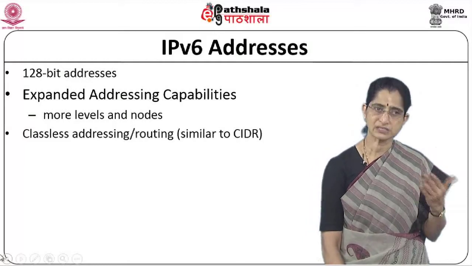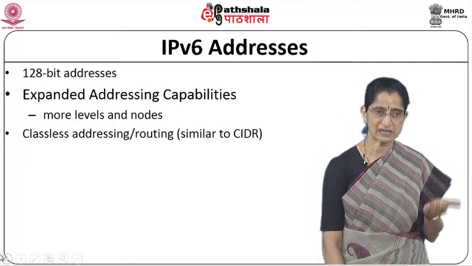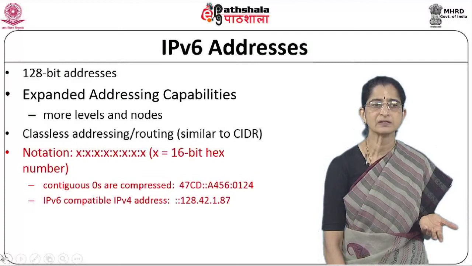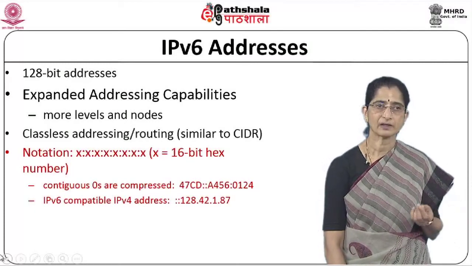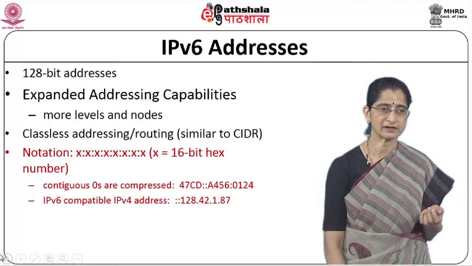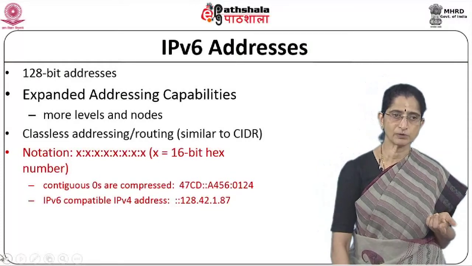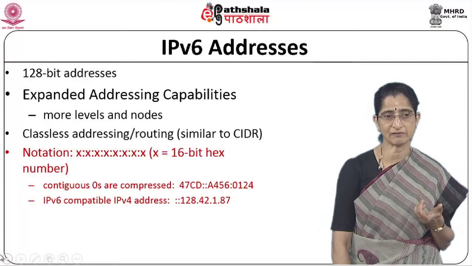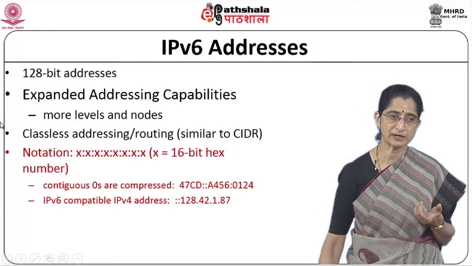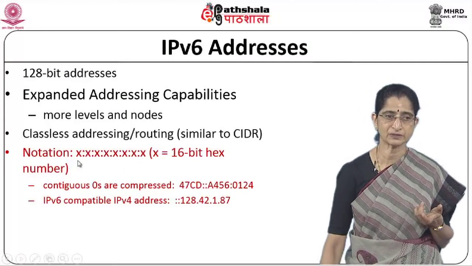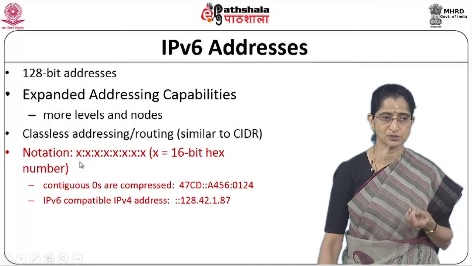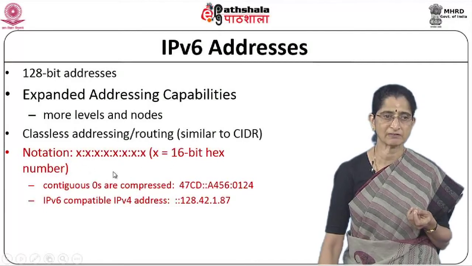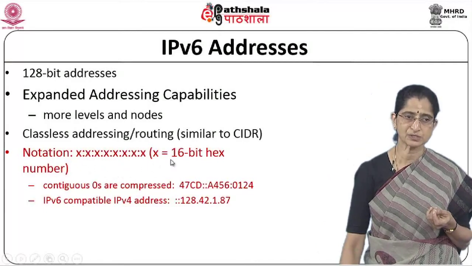The idea followed is something very similar to CIDR, that is, you have a classless addressing mechanism, so that it becomes easy to aggregate the addresses and it gives you flexibility in the aggregation of the addresses. The notation that is normally used, remember it is a 128-bit address that we have to specify. So, the 128-bit address is specified by means of what we call a colon hex notation. So, you have these 16-bit hex numbers separated by colons. So, you will have 8 such, 8 into 16 is 128, right.